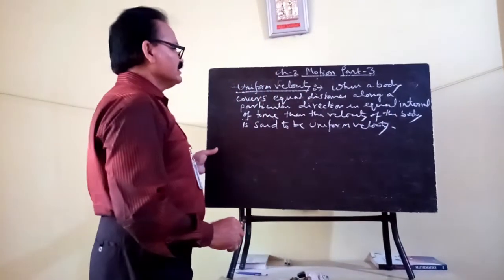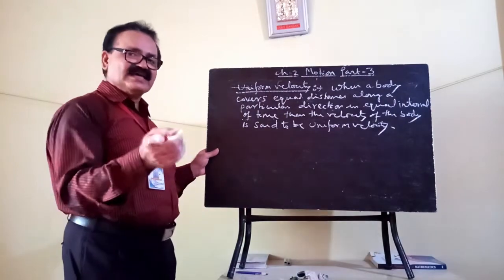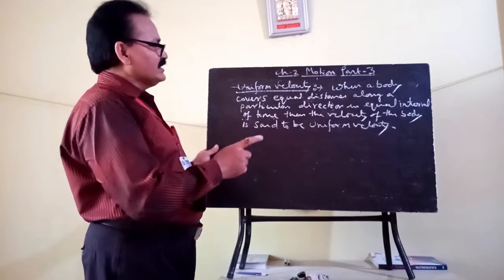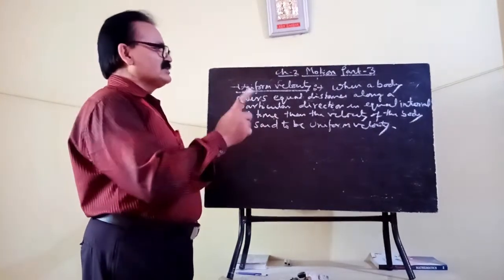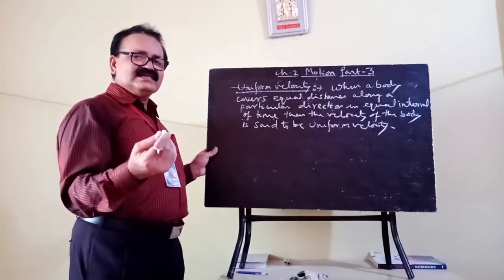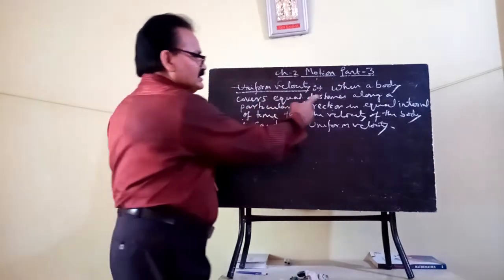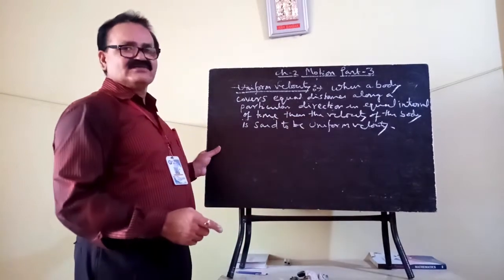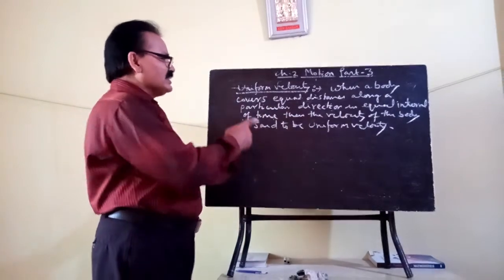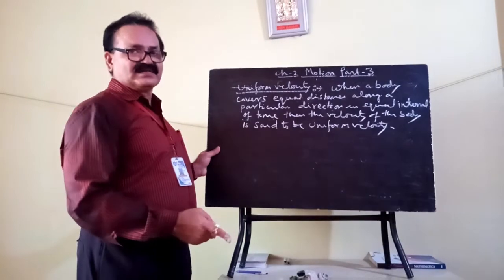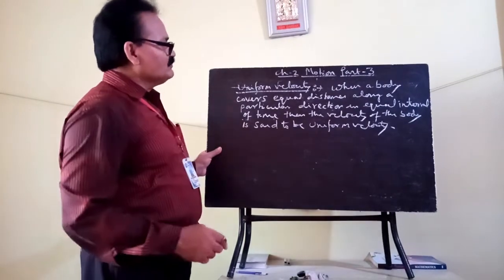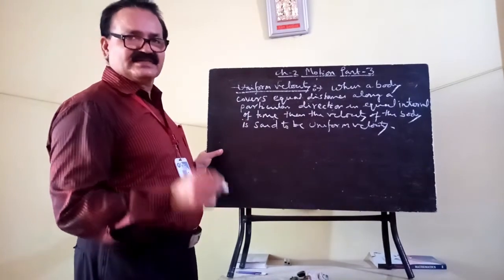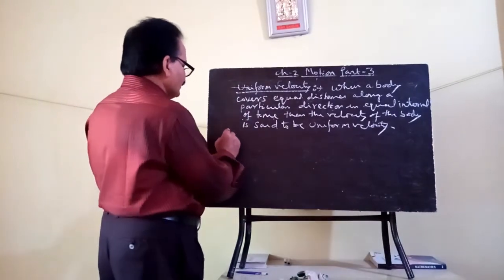Okay, clear? So uniform velocity means it is the same as uniform speed. Here you can say that the body covers equal distance, or equal distance along a particular direction in equal interval of time, or you can say equal displacement in equal interval of time. Then the velocity of the body is said to be uniform velocity. Okay, clear? Now non-uniform velocity.